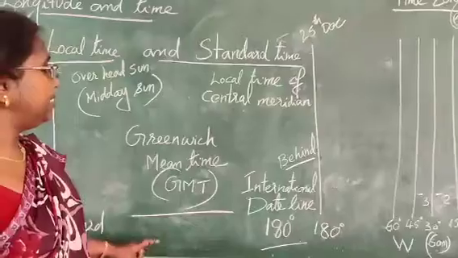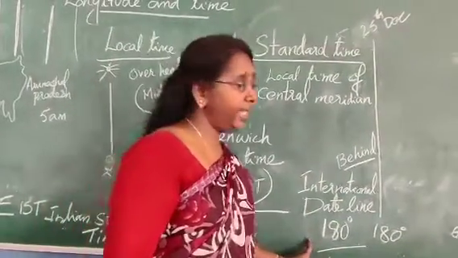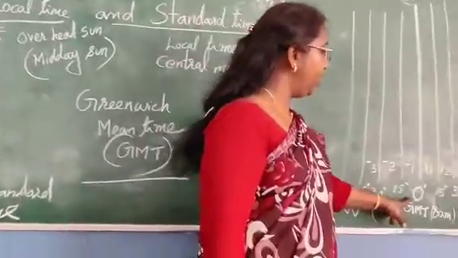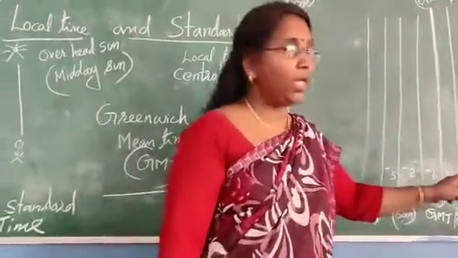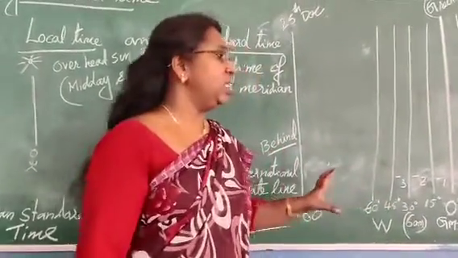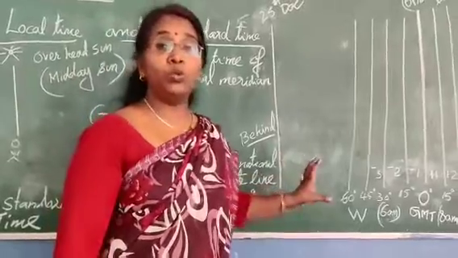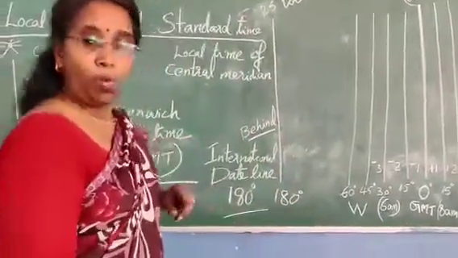Now let us discuss the international date line. What is the international date line? Now see here, 0 degree, and here it is 180 degree in the western hemisphere. There also 180 degree. But you remember this is the flattened surface of the earth. So there are not two longitudes of 180 degree. There is only one longitude of 180 degree.